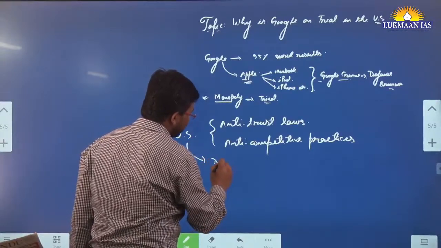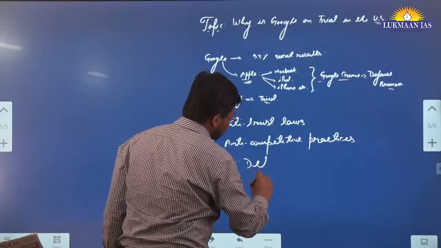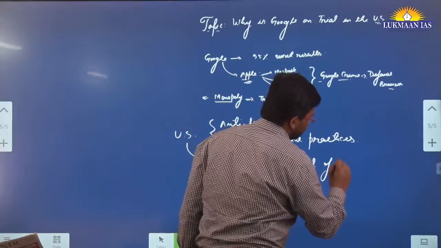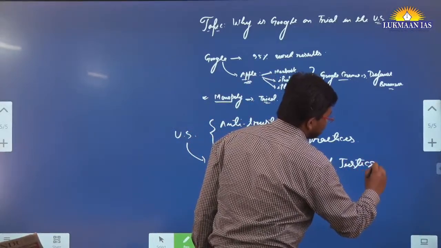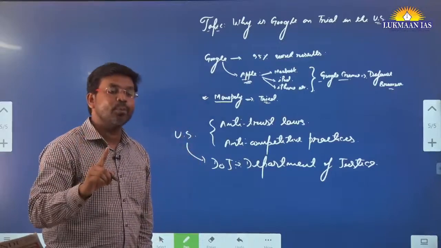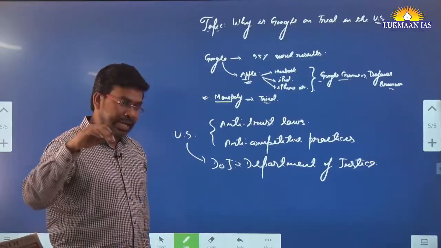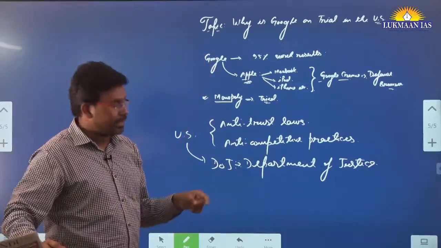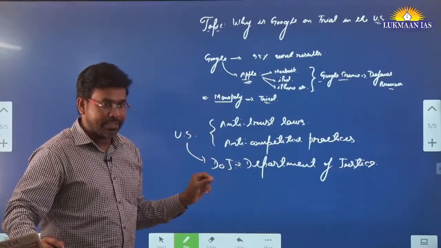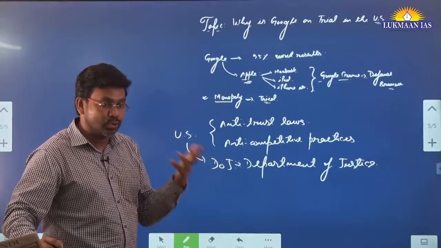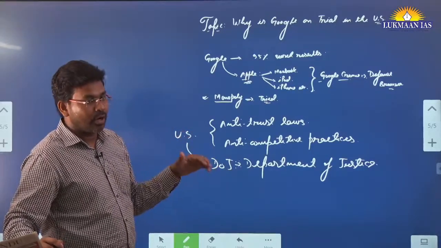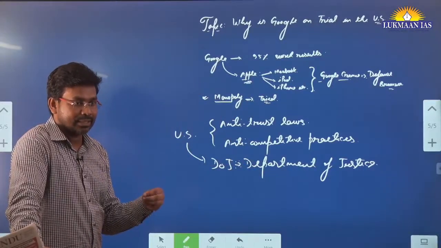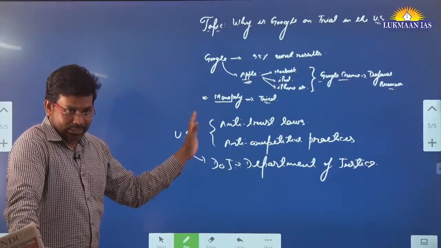In the United States of America there is a department known as the DOJ, the Department of Justice. The Department of Justice has filed a case in the Columbia District, and the judge of the Columbia District has asked Google to be present there. The Department of Justice will be there, and also from Google, Sundar Pichai, the Chief Executive Officer of Google, is going to be there. This is one of the biggest cases being tried in the United States of America.